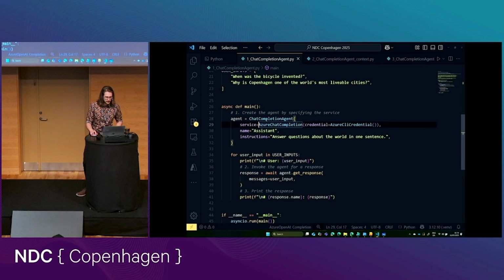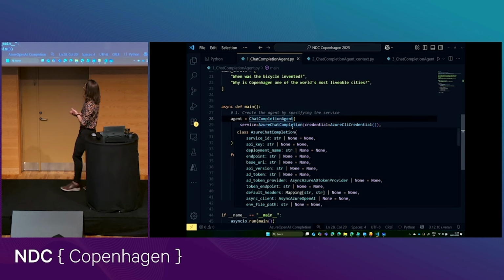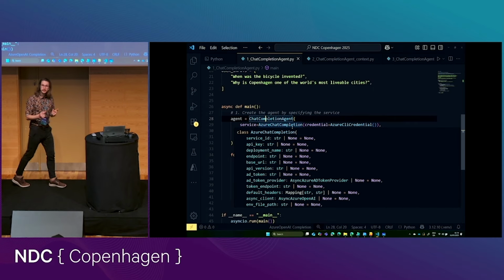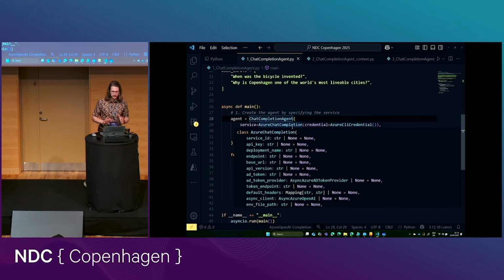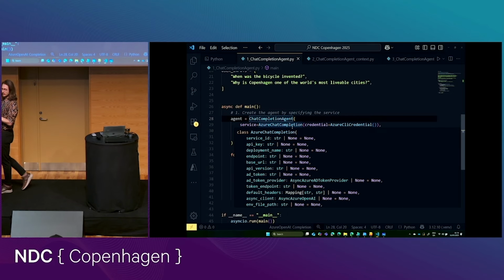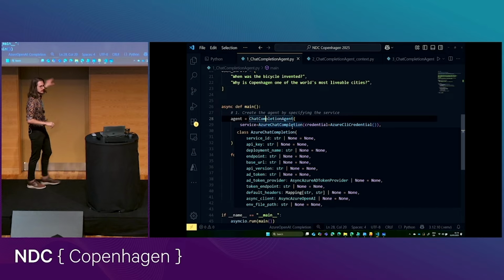we need to build an agent. This is really simple in Semantic Kernel. There's all kinds of different agents. I'm using a model hosted in Azure AI Foundry, and I'm using the chat completion API, which is a really simple API. But I could, of course, get my model from elsewhere. I could, of course, use a different API. If I wanted to use OpenAI's responses API, I could do that. That would be a different type of agent.